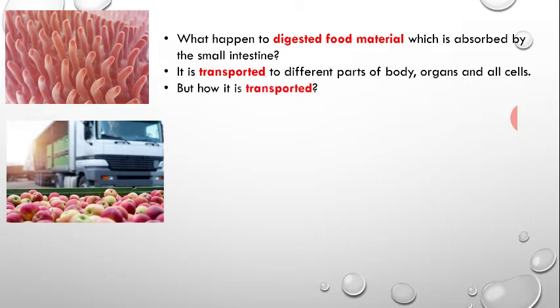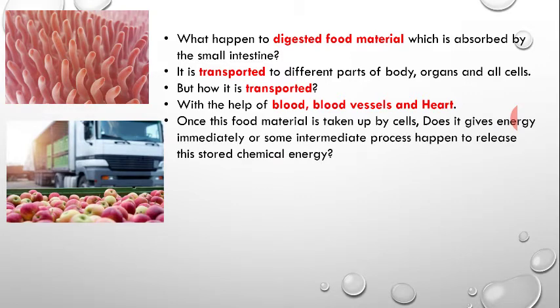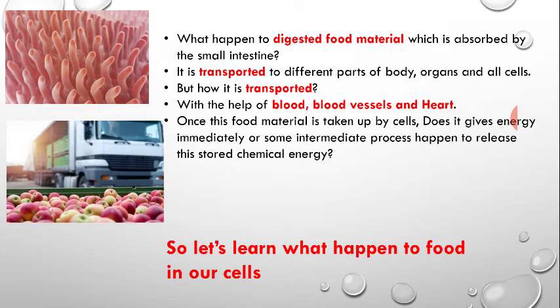But how is it transported? It is transported with the help of blood vessels and the heart. Once this food material is absorbed or taken up by the cells, does it give energy immediately, or do some intermediate processes happen which help in releasing this trapped energy, the stored chemical energy in the molecules of digested food? So let's learn what happens to the food in our cells.